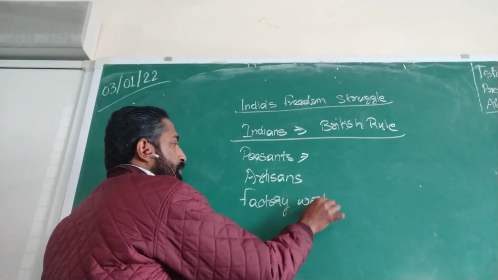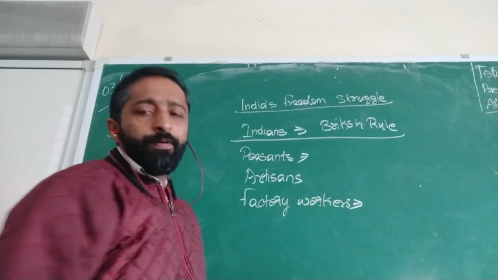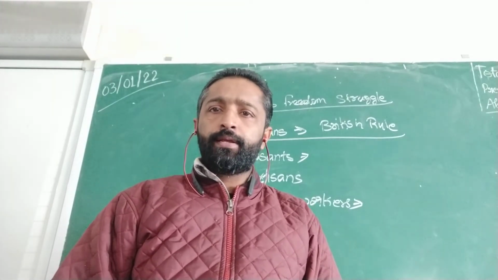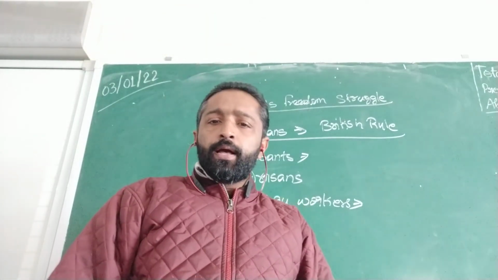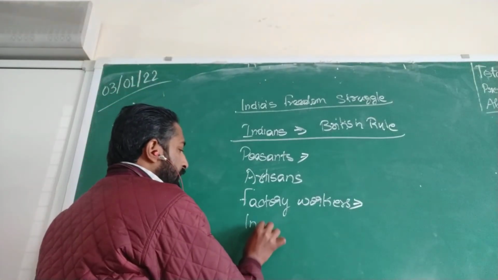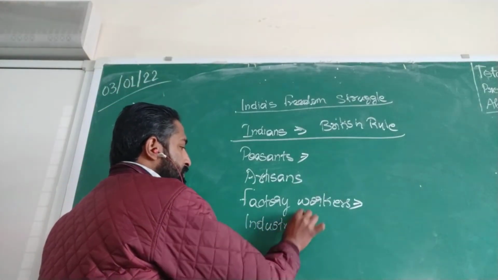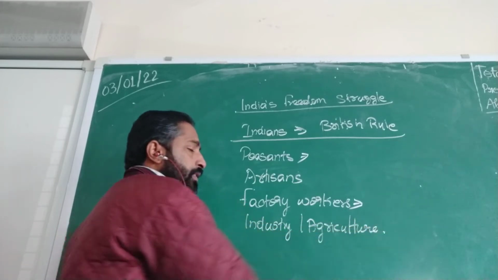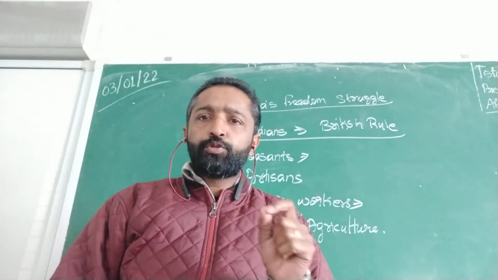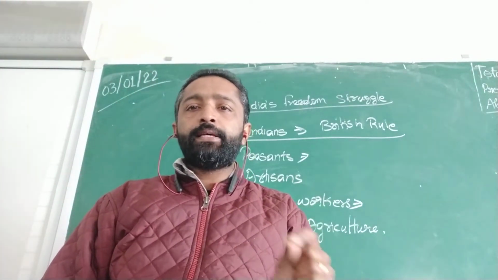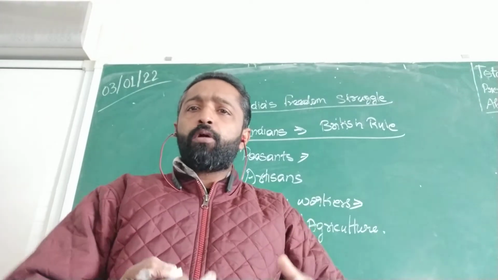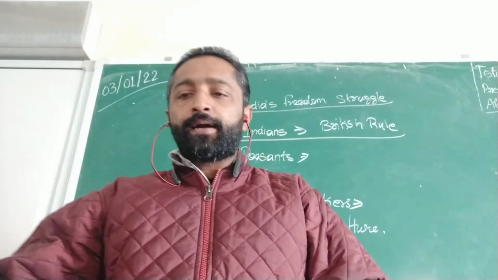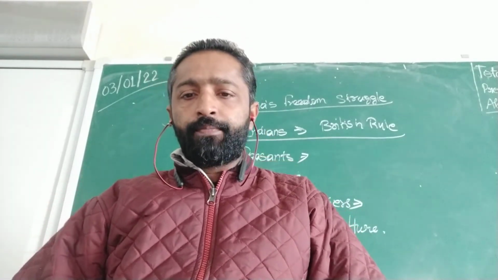And the third one is the factory workers. What happened to the factory workers? They were given very low wages, which means they were given very poor salary for their work. And the next thing is industry and agriculture. There were no steps taken to improve the agriculture and the industry, which means the British were not at all interested to improve the agriculture and the industry in India.